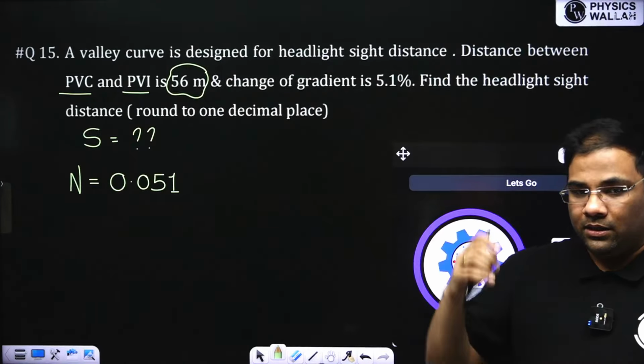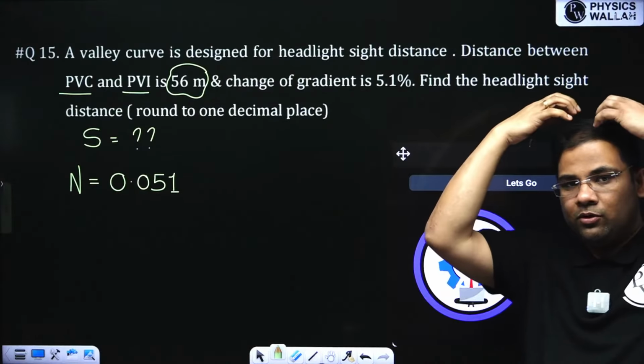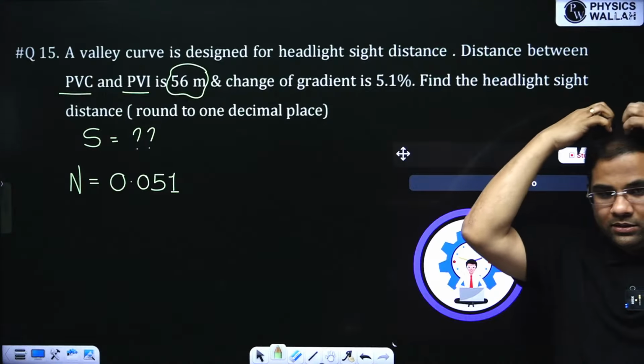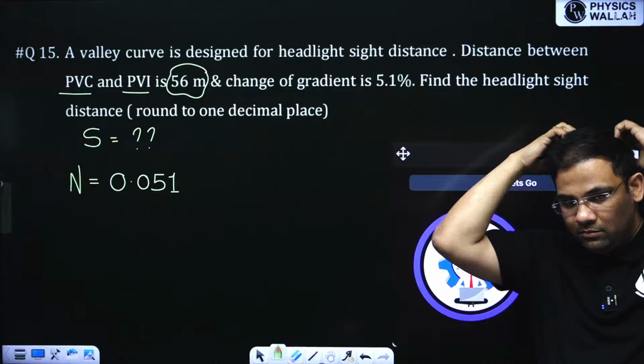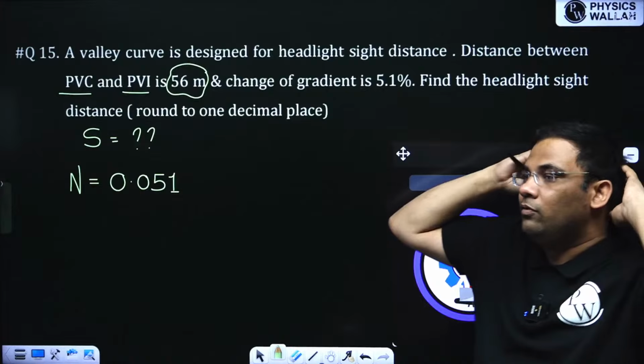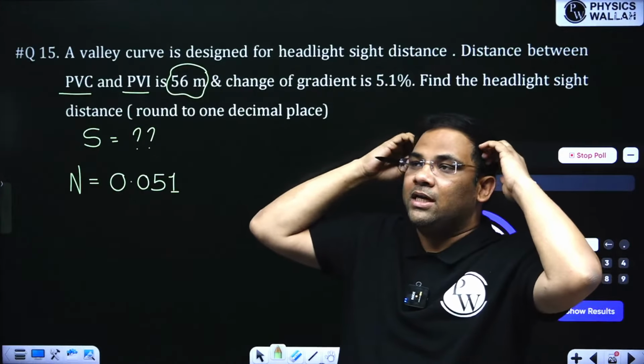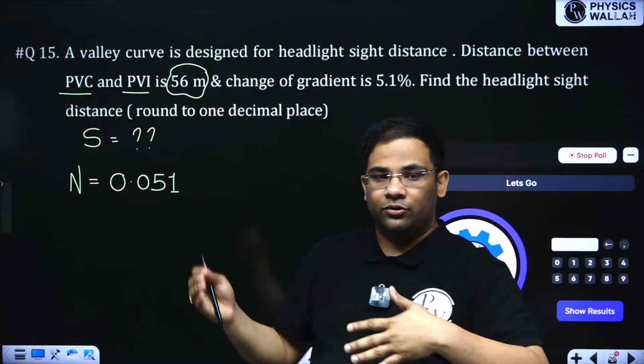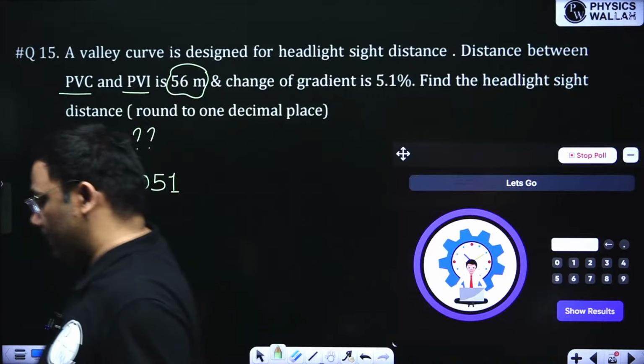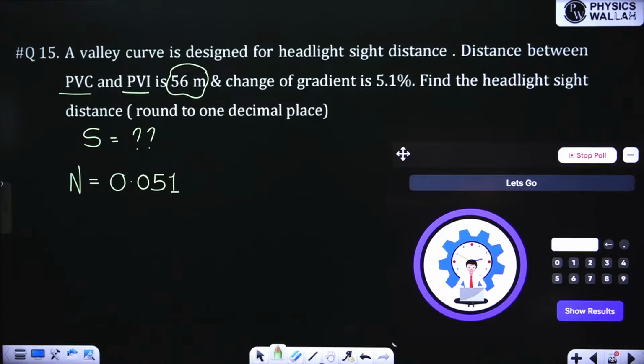You didn't understand, so you do like this. If you're not able to understand how you get L, you do like this. If you do a head massage for 10-15 minutes, and then when you see the question, you will understand. Do your head massage, and then you can see the question. Now read this question and solve.